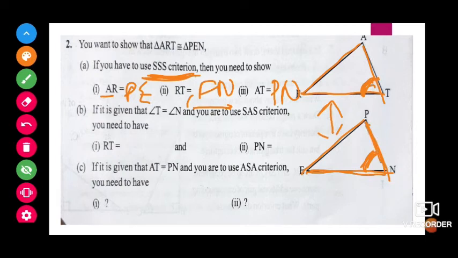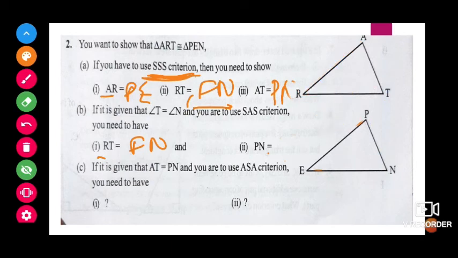This side and this side. So we have to show that RT is equal to EN and AT is equal to PN, the corresponding side.